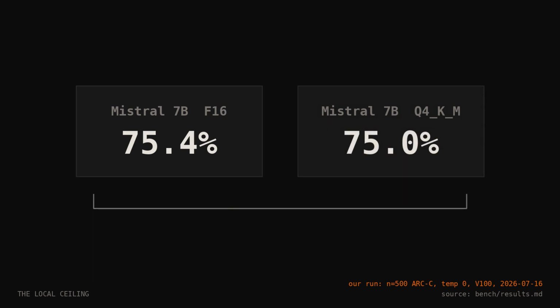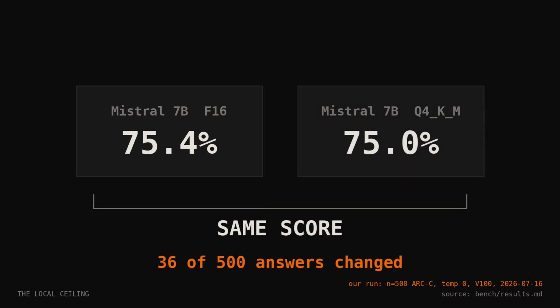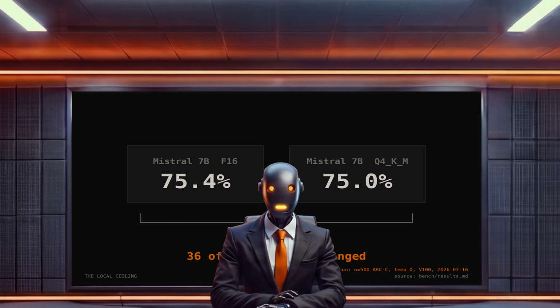On the benchmark, those two models score the same. Everybody knows quantization loses you something. What nobody shows you is what you lose and how to measure it. Lowering the bits does something sneakier than making the model evenly dumber. It silently scrambles which answers it gets right, while the score you check stays flat.